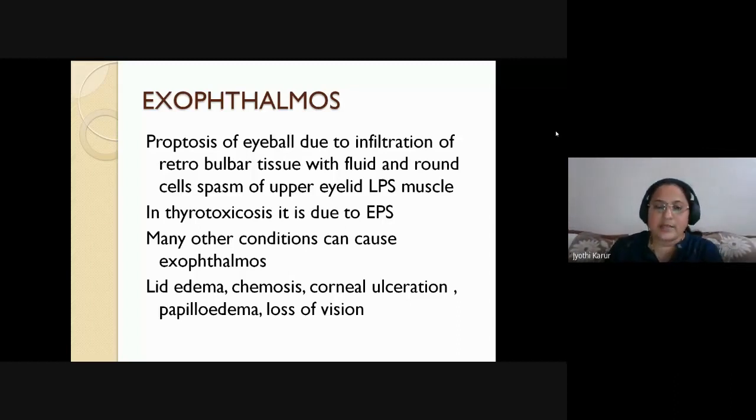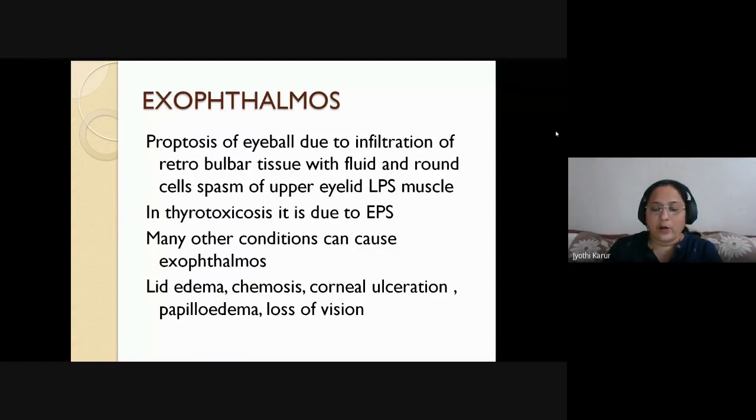So what is exophthalmos? I'll give a very brief account of the exophthalmos. It is protrusion of the eyeball. Why is it protruding? Is it because of the contents? No, it is because of the infiltration of the retrobulbar tissue with fluid, and also the spasm of the upper eyelid and levator palpebrae superioris muscle. Because of this spasm and the accumulation of fluid behind the eyeball, the lids are retracted and the eyeball is pushed, leading to so many changes in the eye. So this symptom complex is called thyroid ophthalmopathy, and the predominant protrusion is called exophthalmos.